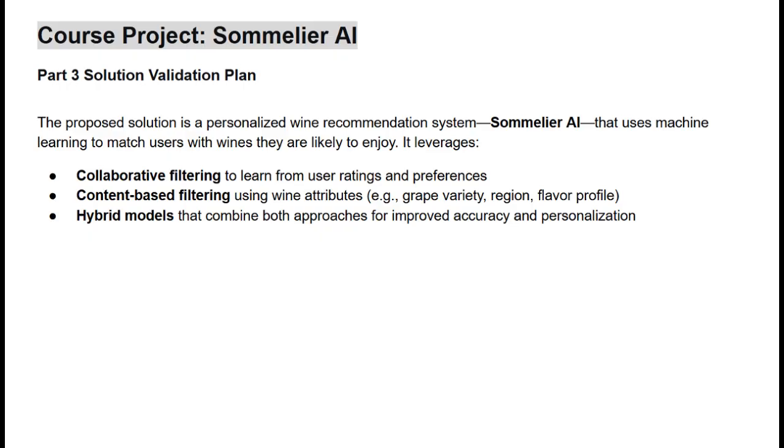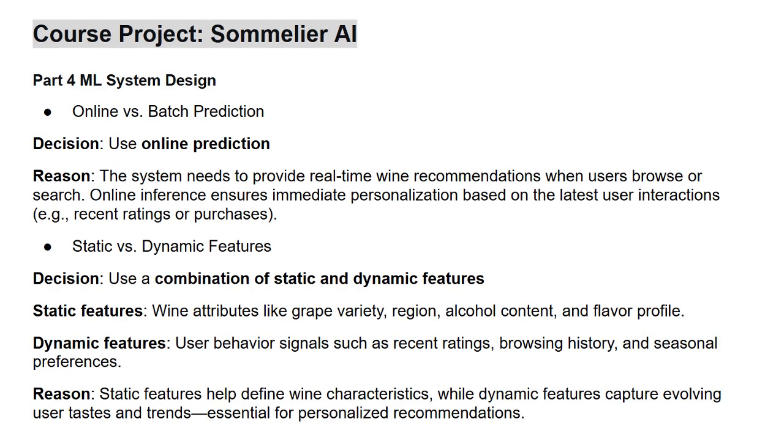For the solution validation plan, we use different filtering, like collaborative filtering or content-based filtering, and also we can combine both of them. Now, how the system is designed. First, we can use online prediction. That means the system gives the right suggestion right away when the user is browsing or searching.